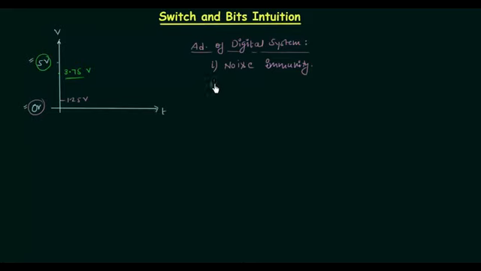The second advantage is less use of bandwidth. If we talk about digital system, then it uses less bandwidth. The third advantage is encryption.